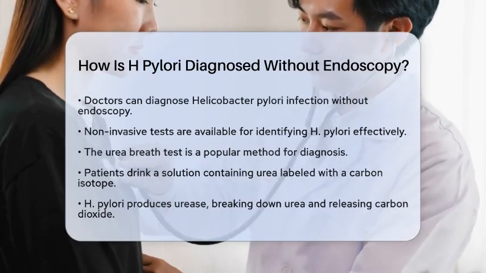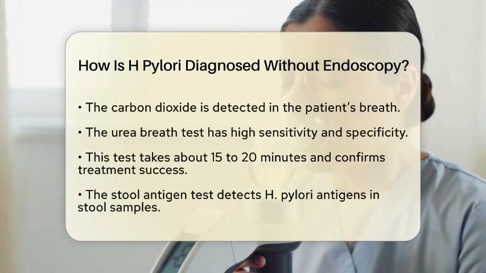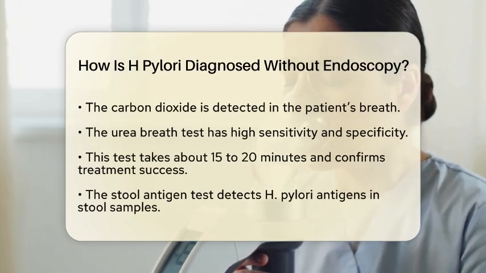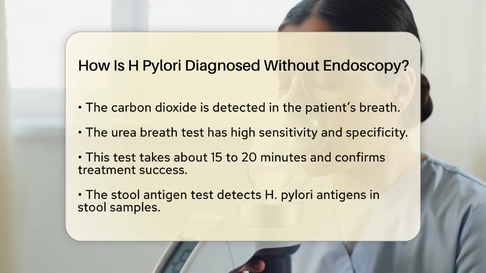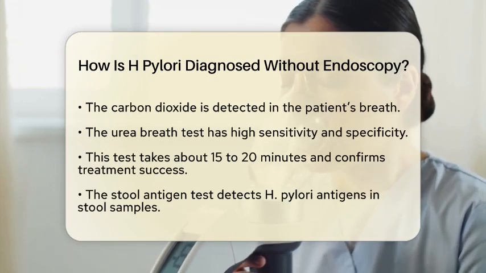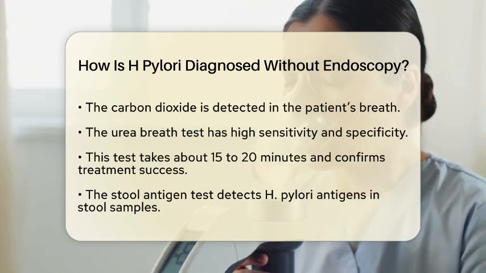The urea breath test is known for its high sensitivity and specificity, making it a reliable option for diagnosing active infections. The entire process usually takes about 15 to 20 minutes, and it can also be used to confirm whether the infection has been successfully treated.